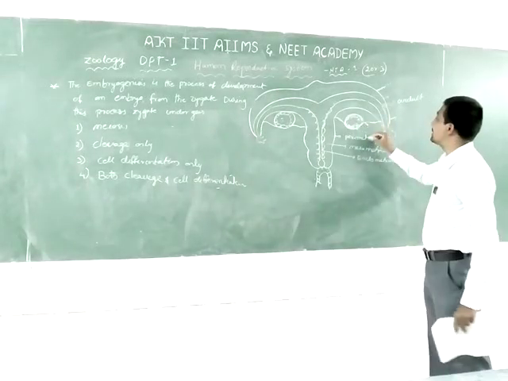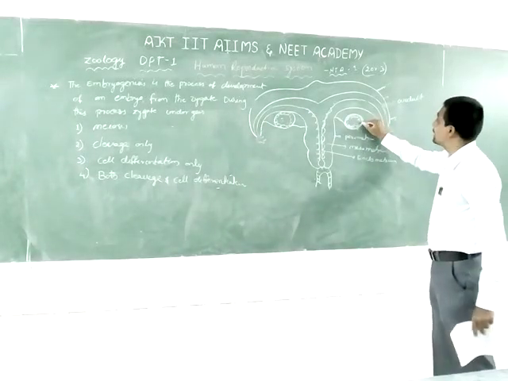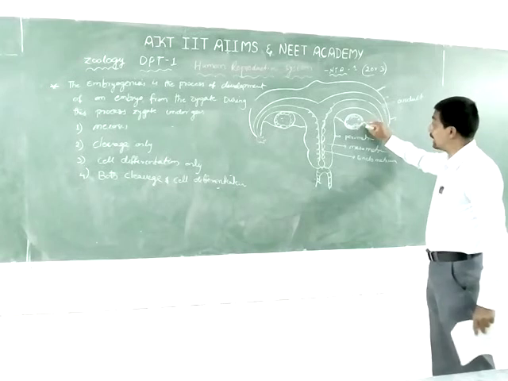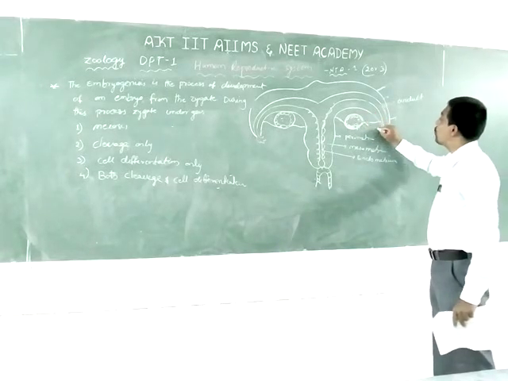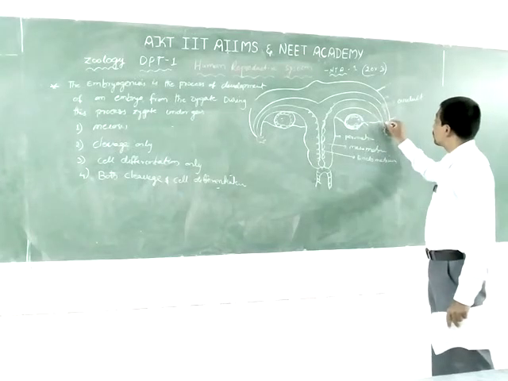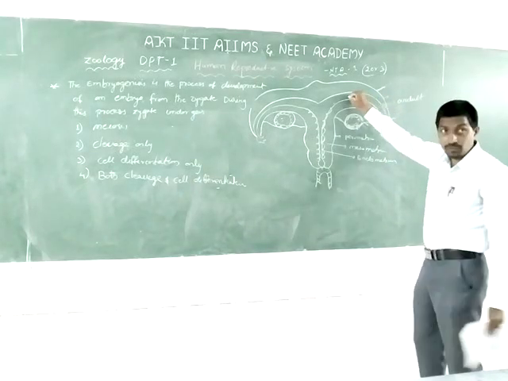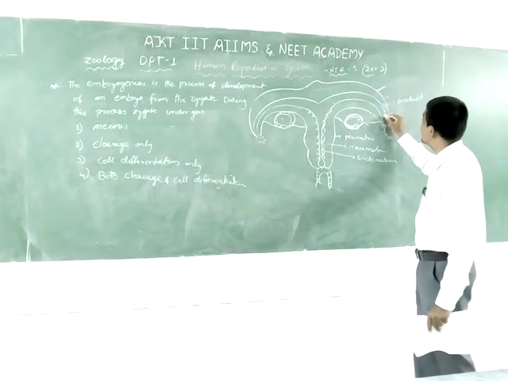Now, in embryogenesis, the ovum is released by the ovary and goes to the fallopian tube.